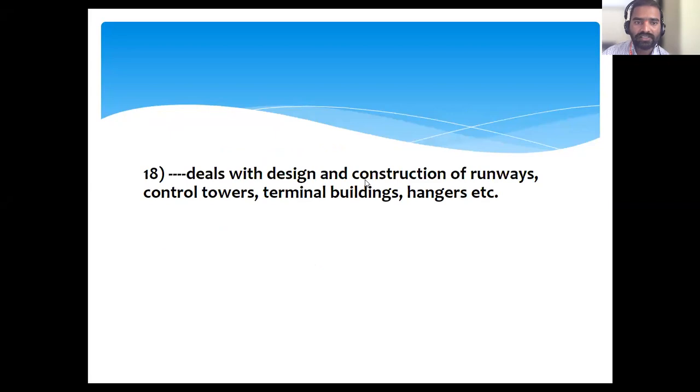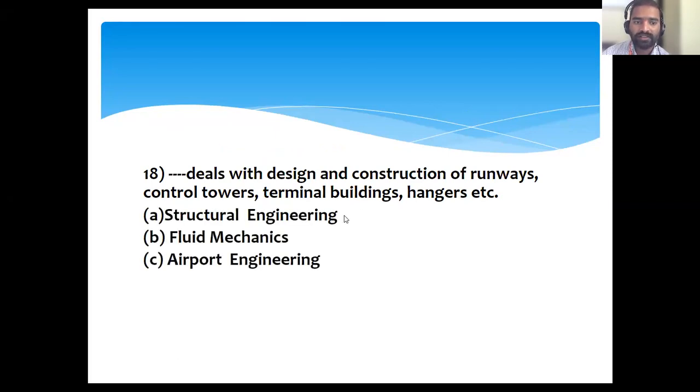Next, dash deals with the design and construction of runways, control towers, terminal buildings, hangars. Structural engineer, fluid mechanics, airport engineering, railway engineering. Airport engineering. Runways, control towers, terminal buildings come under the airport engineer.